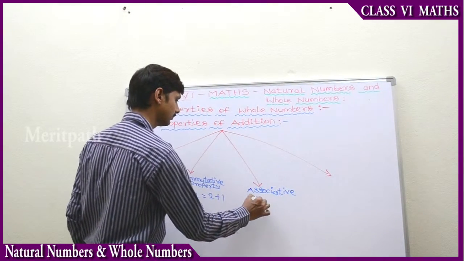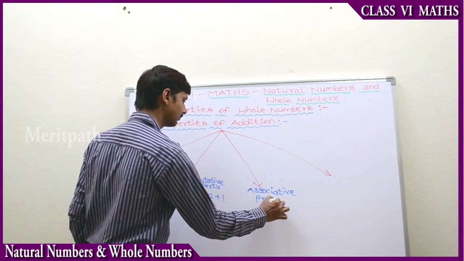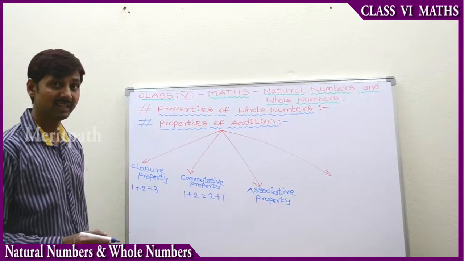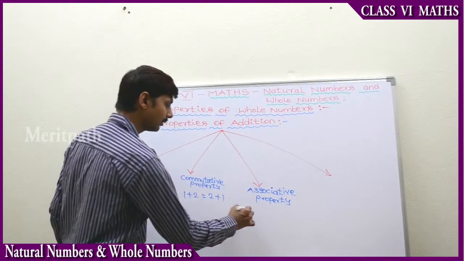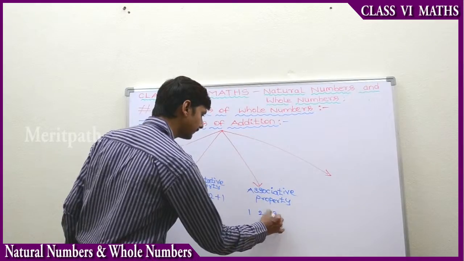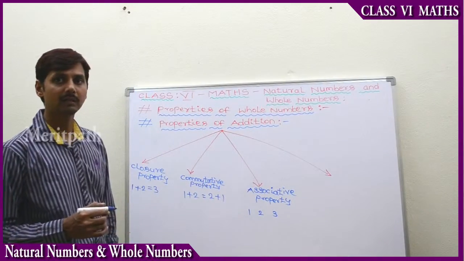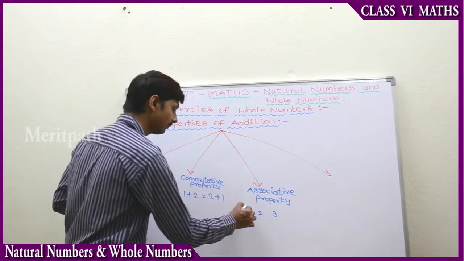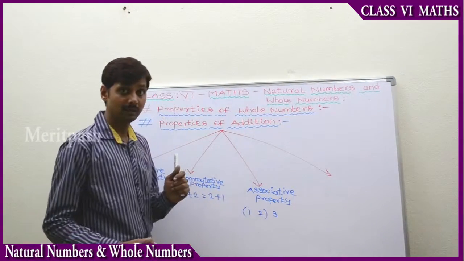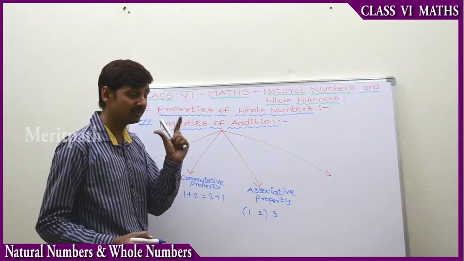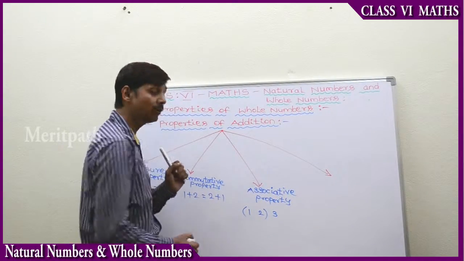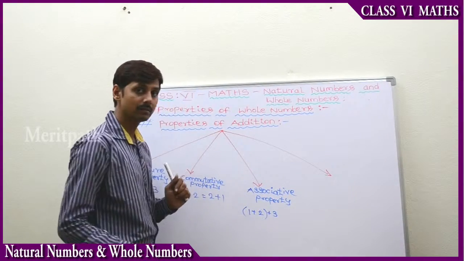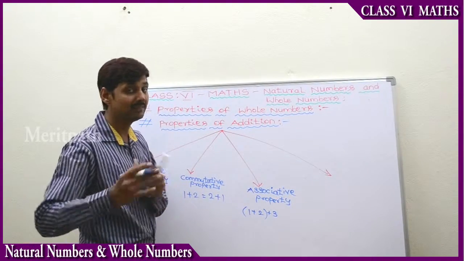Associative property. Let's take three numbers, 1, 2, 3, and let's take a group of two numbers from these three. So 1 and 2 as a group. We add them. So 1 plus 2 is a group and 3 is separate.